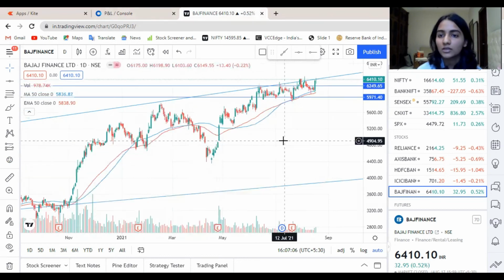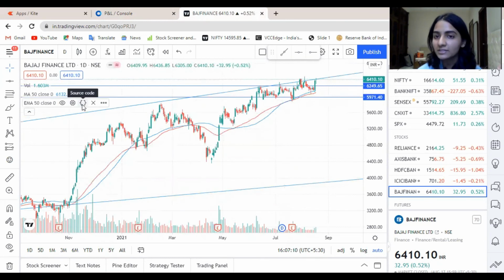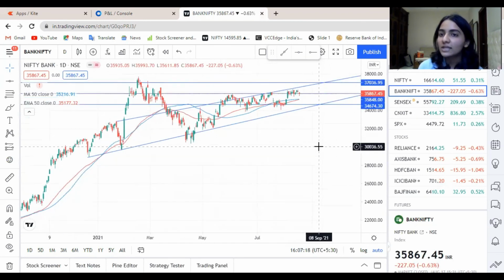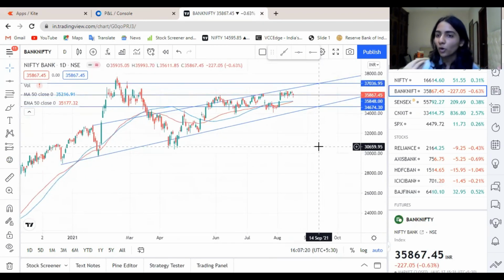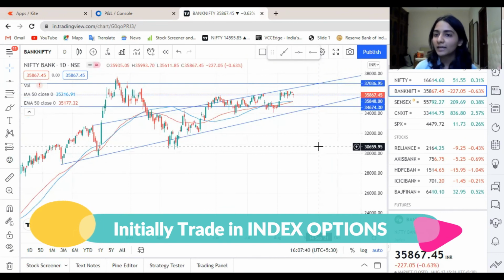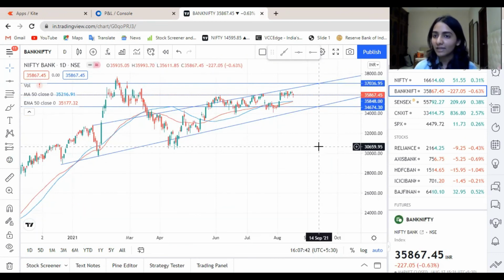So like this, you can make trend lines and make use of different types of indicators. Option selling gives you a leeway of making a range and trading on it. But the amount of accuracy and precision that you need is more for option buying as compared to option selling. So initially, I would suggest that you come with a little amount of capital just to get a grip of the market, and you can start with Bank Nifty options or any type of options. Just do not get into stock options too early because they are very illiquid.